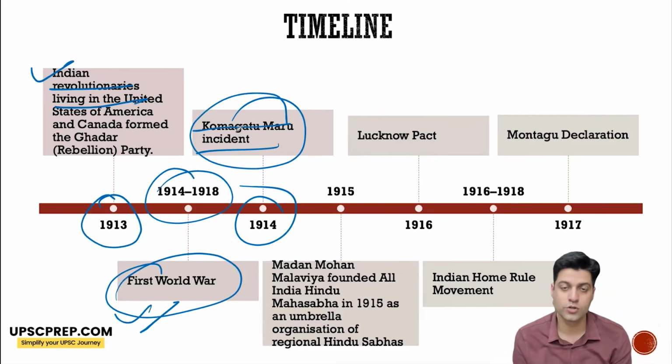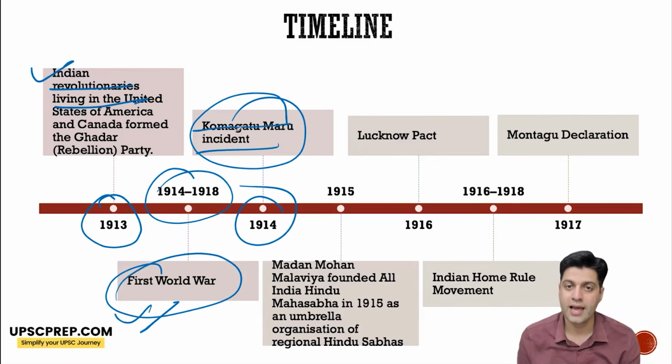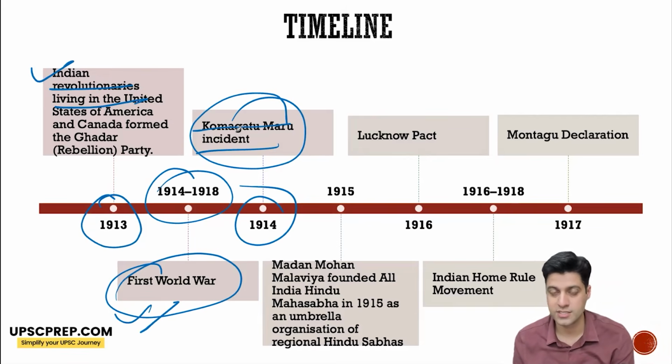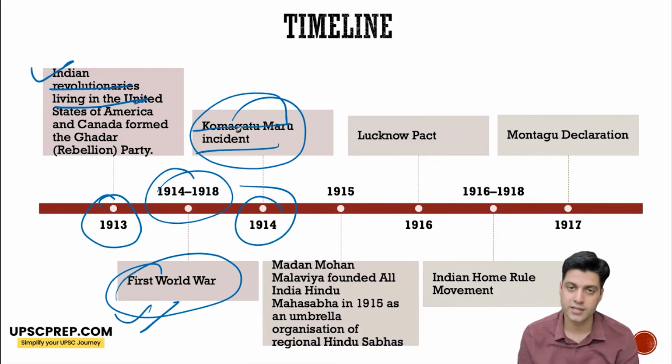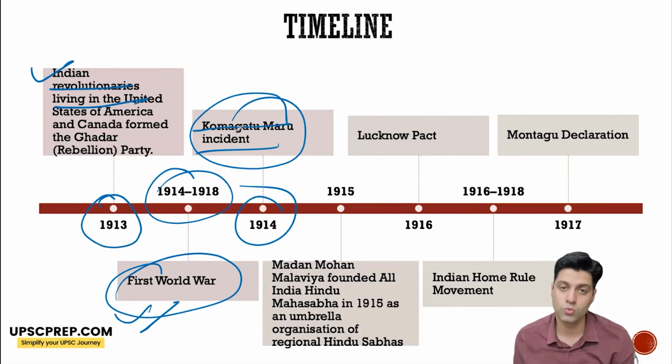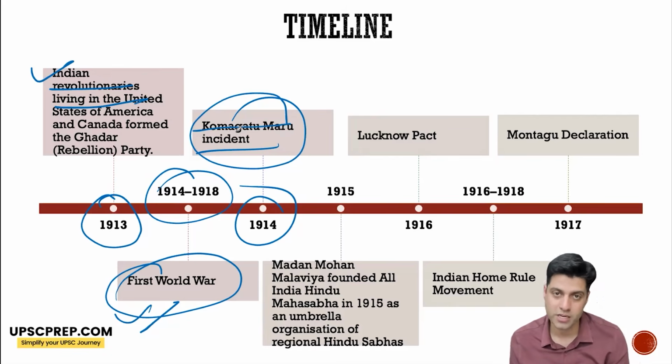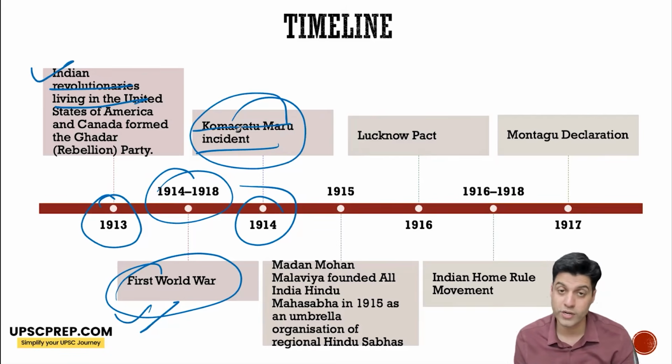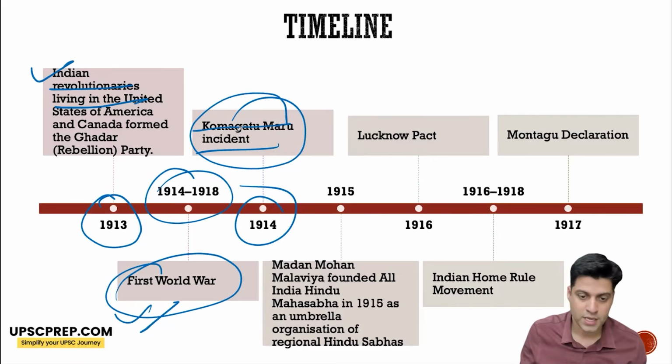It is said that it was the English authorities who directed the Canadian authorities not to allow them to disembark. Eventually, after 2 months, it came back to Calcutta and Budge Budge, where the occupants were told to take a train to Punjab, but many people protested and it led to a lot of killings.